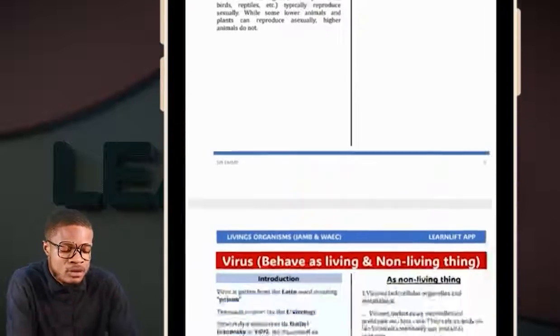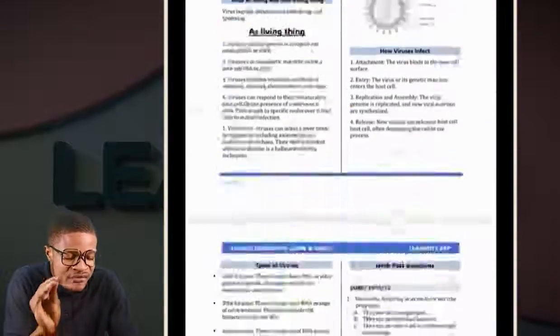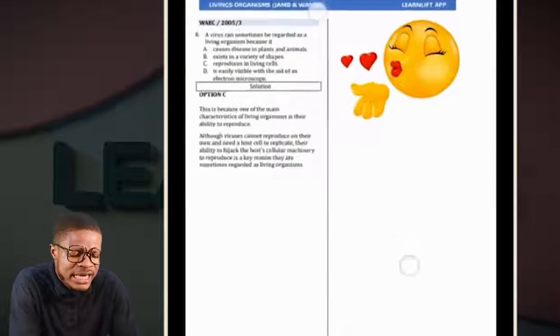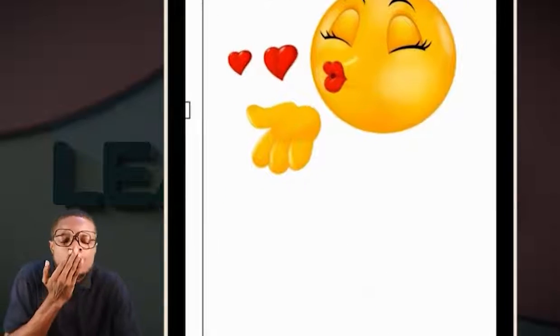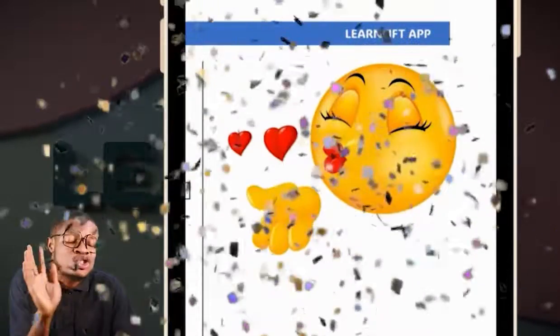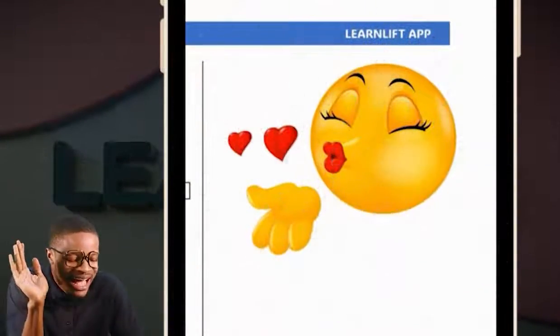You are done with that. You come to the next. You see your notes. Everything structured and organized to the core. In fact, at the end of the day, there is a blow kiss for you. Mwah, you have done well. Get out, you too much. Everything is structured and organized for you in the app, right?